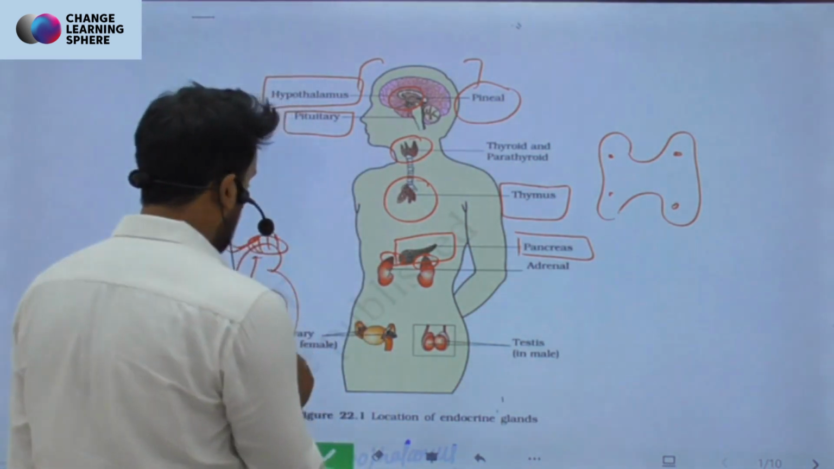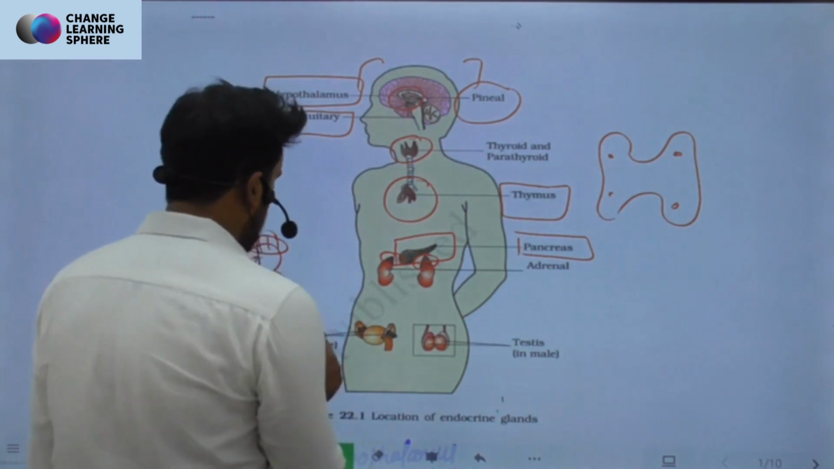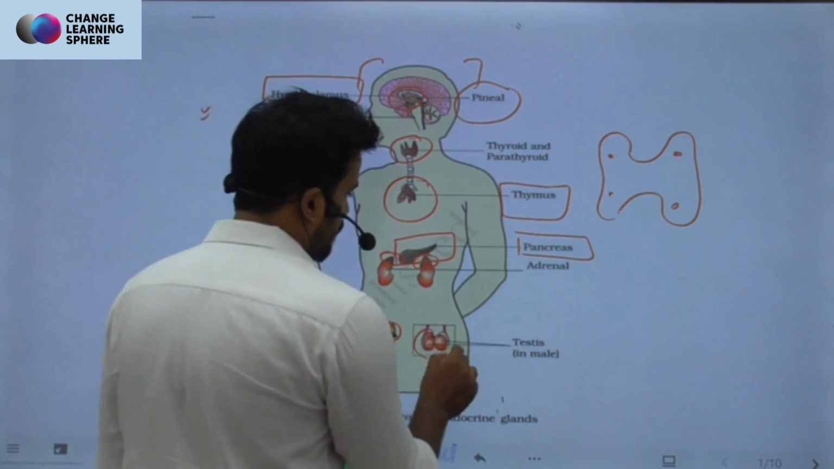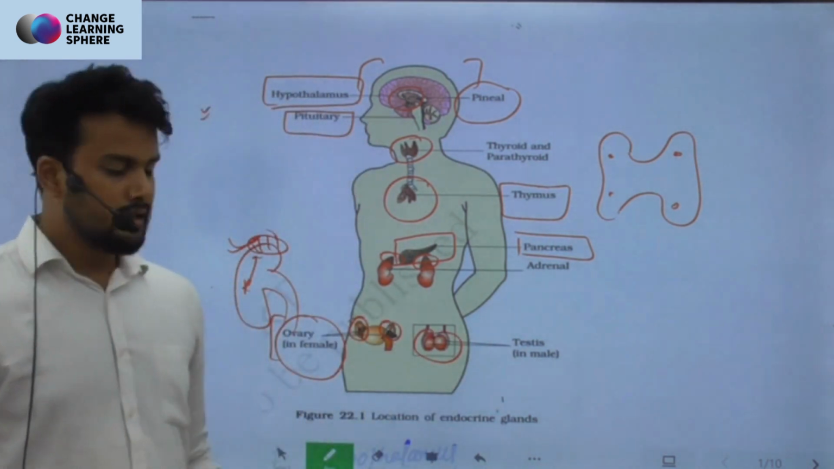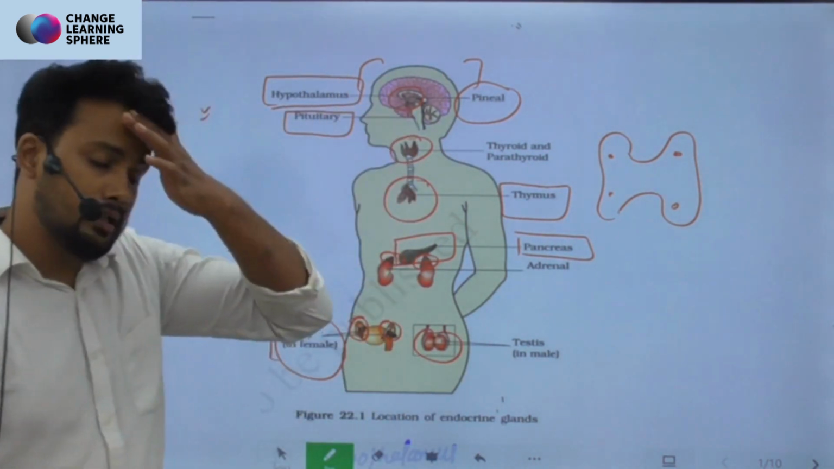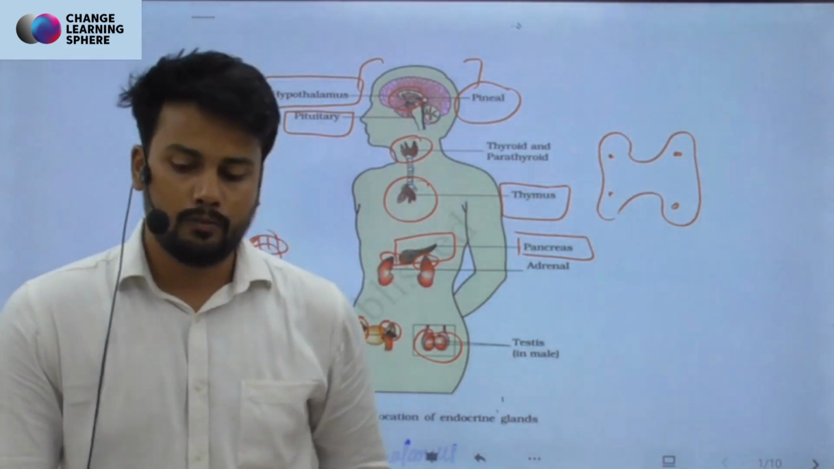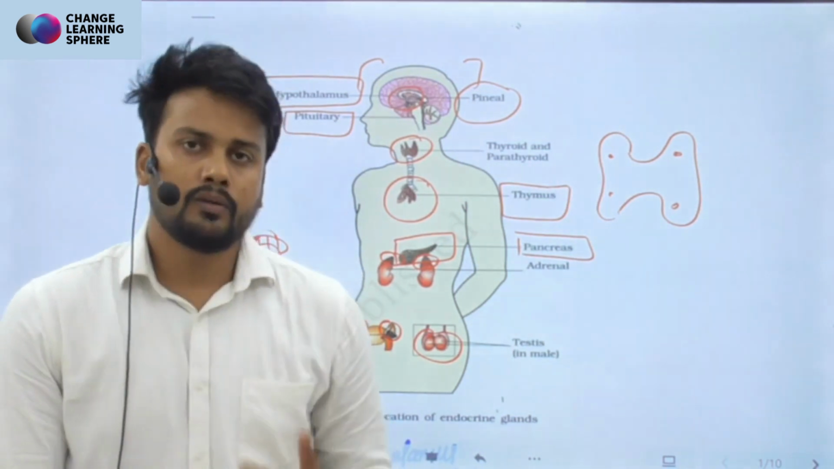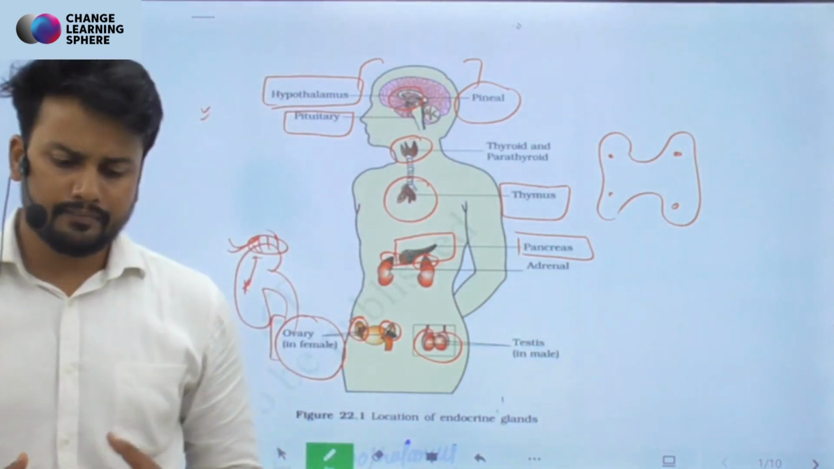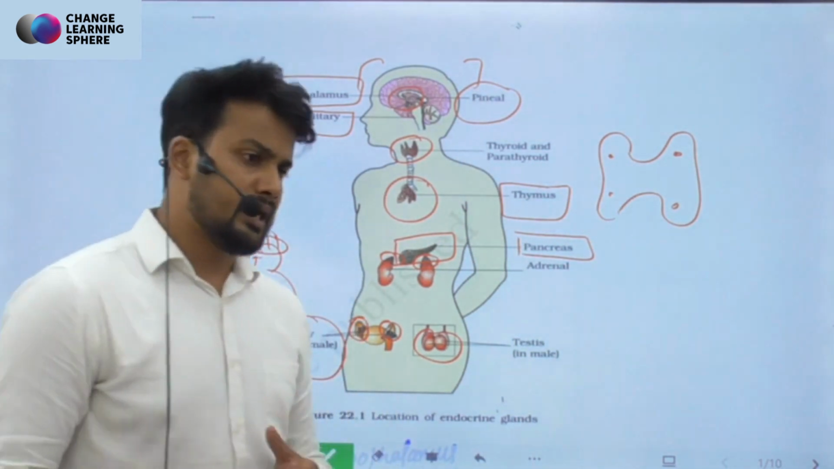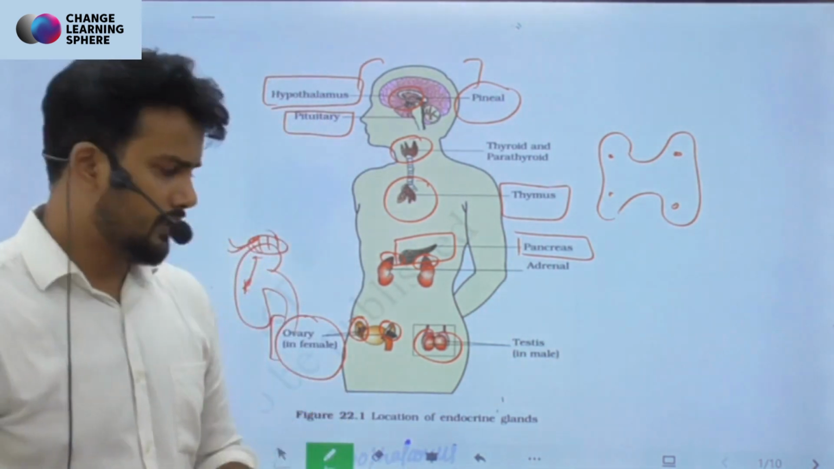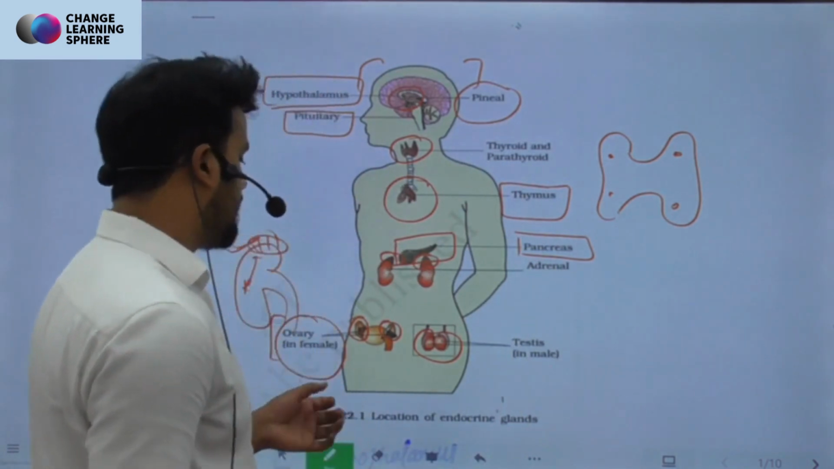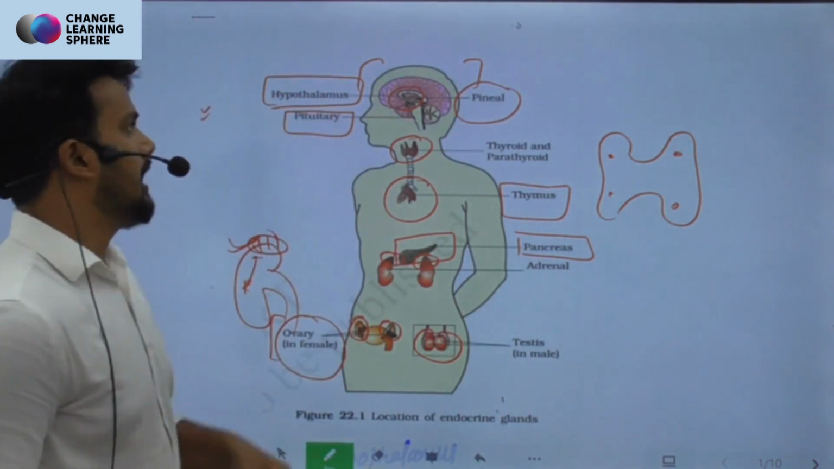Then we have these gonads, right? Like the ovary in case of female, two ovaries, and these two testes in case of males. So this is the basic location of different glands which secrete different hormones. As we move further, we'll be studying more about their functions, and lots of good things and bad things related to the increment or decrement in their concentration in our body, right? So let us first of all start with the hypothalamus.